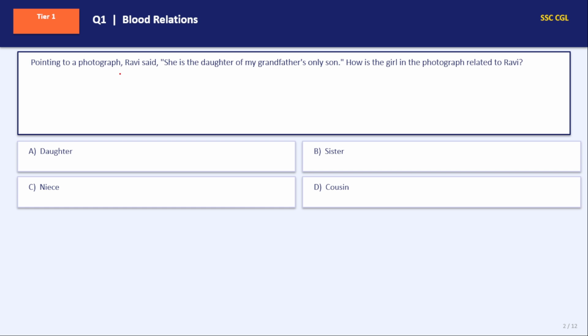So pointing towards a photograph, Ravi said. Ravi is the speaker. She is the daughter of my. My here refers to Ravi because Ravi is the speaker. So Ravi's grandfather's only son. This is Ravi, Ravi's father, and Ravi's grandfather.